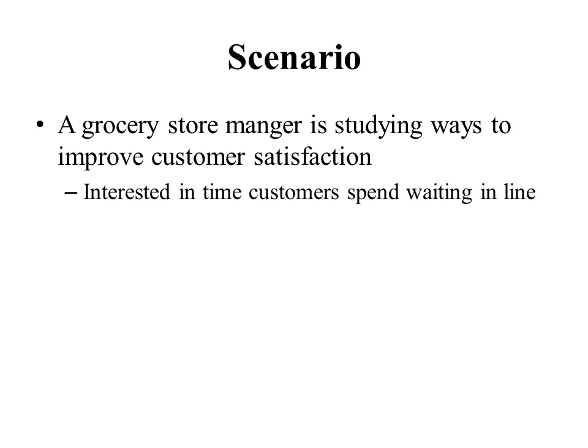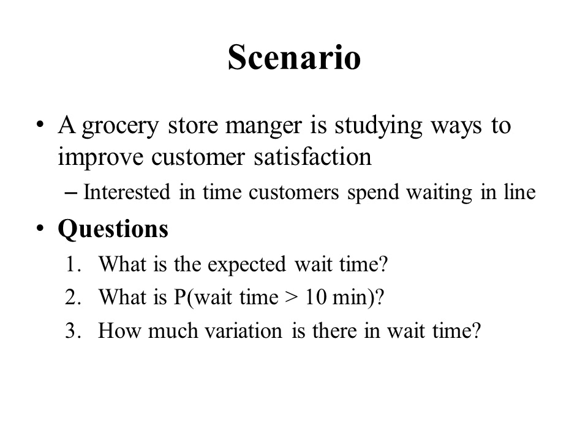So we start off this section with a simple scenario to try to illustrate some of the ideas that we're trying to do here. Suppose a grocery store manager is studying ways to improve customer satisfaction. Particularly, this manager is interested in the amount of time that customers spend waiting in line. So some questions the manager might ask are, number one, what's the expected wait time?